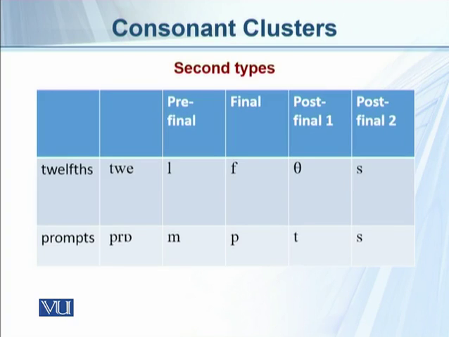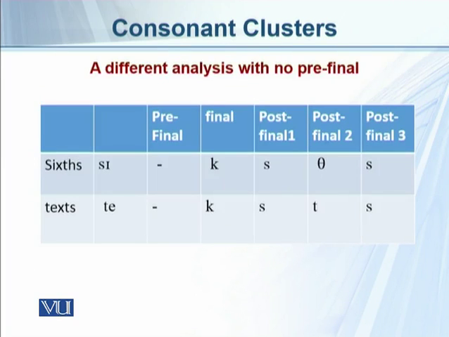For example, here we have two possibilities: twelfths, l, f, th, and s, and prompts, m, p, t, and s. This is another possibility in which we can have up to four consonants with two post-final consonants. So a different analysis with no pre-final in these two words, sixth and texts. We don't have any pre-final. We have final, post-final 1, 2, and 3: k, s, th, and s, and k, s, t, and s.